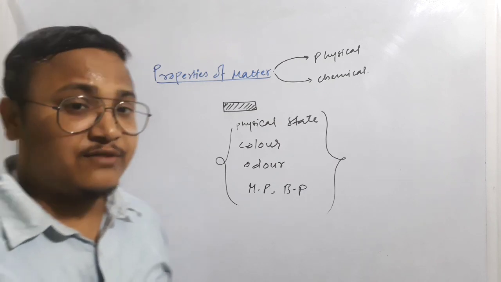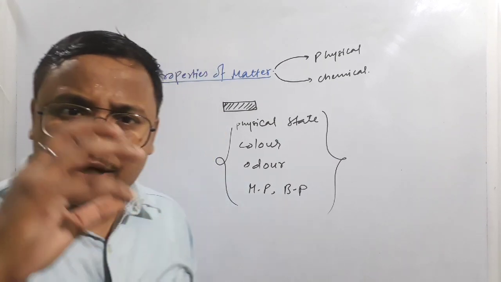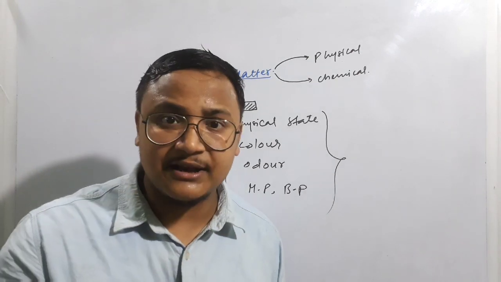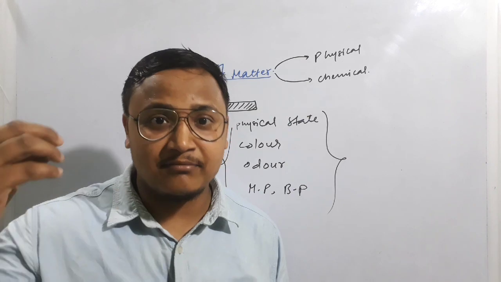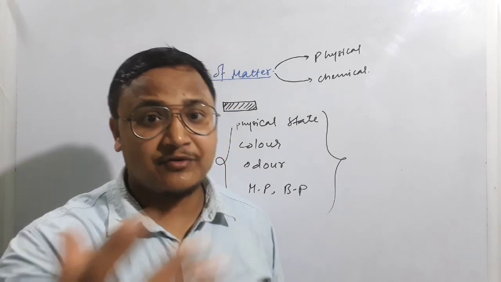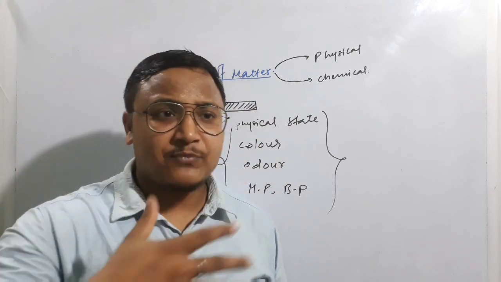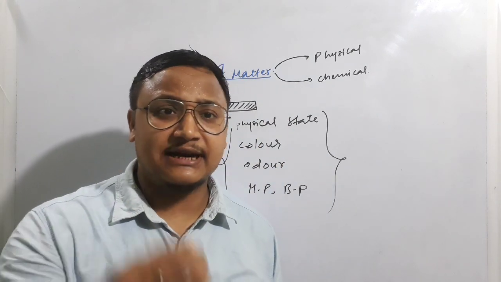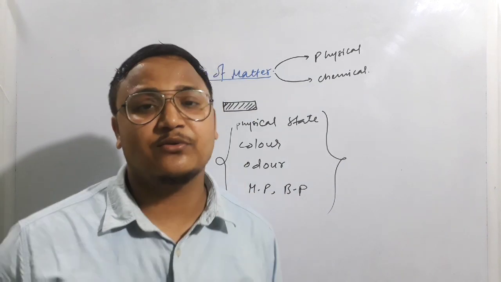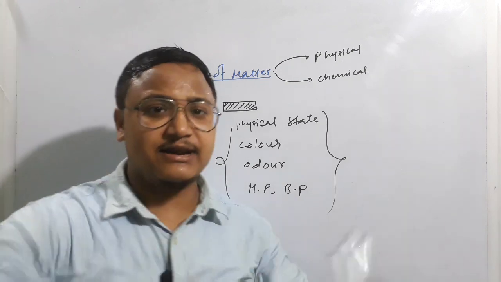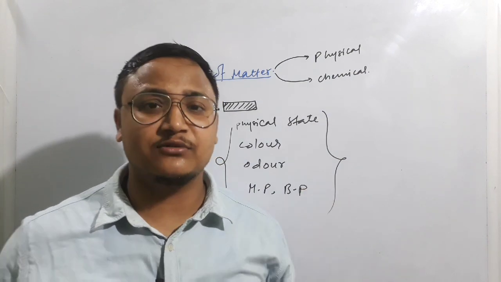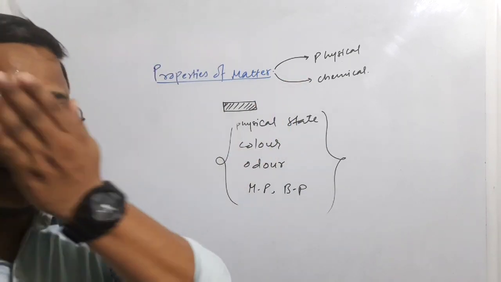Got it? And when we are talking about chemical property, when you are discussing the chemical property, the things change internally. You can cut the compound, you can burn it, you can dissolve it with water, you can dissolve it with acid, you can react it with base. So whatever chemical reaction can be shown or perceived by a matter, that is what we are talking about, chemical property. All chemical reactions are included in chemical property, their acidity, their basicity, all this is included in chemical property.